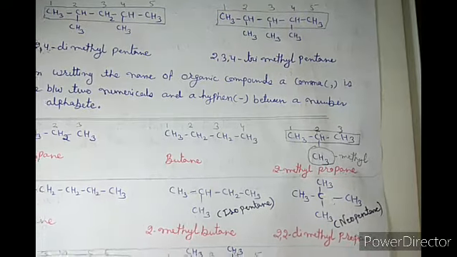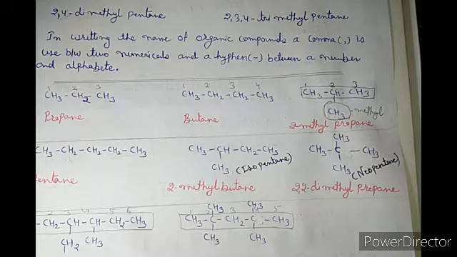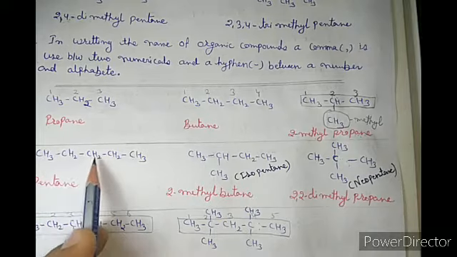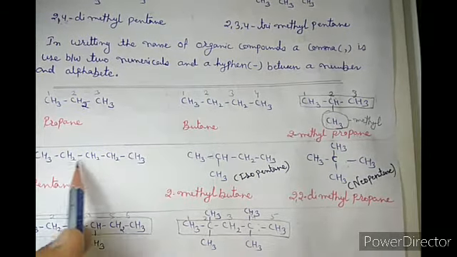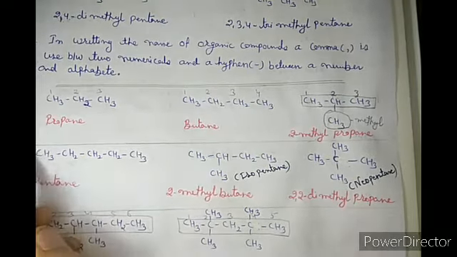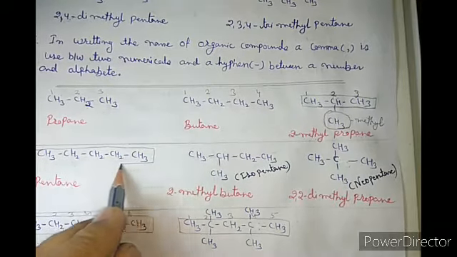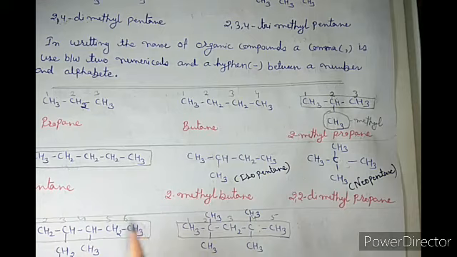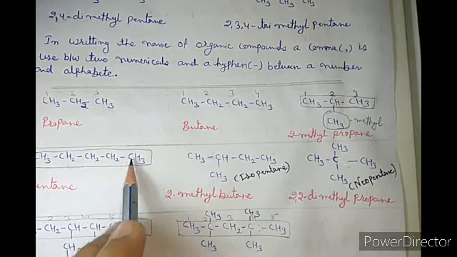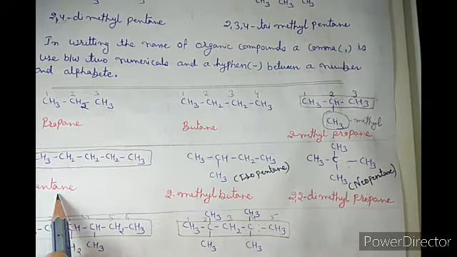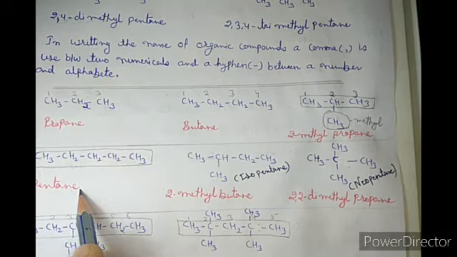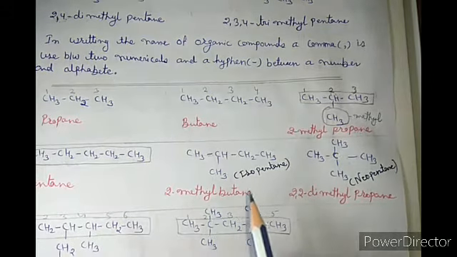Got it? Now let me consider the next example. Here there are 1, 2, 3, 4, 5 carbons attached in a series. Continuously they are bonded with each other. So the main chain is this. Since no other group or atom is outside of this, there is no substituent. So write the name of the main chain. 5 carbons, pent, single bonded, ane. The name becomes pentane. Got it? Clear? Now our next example.